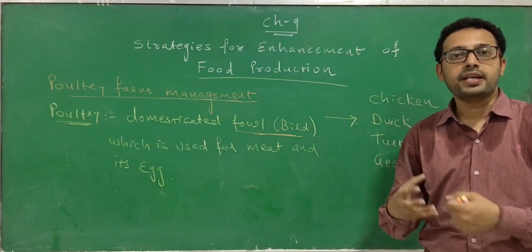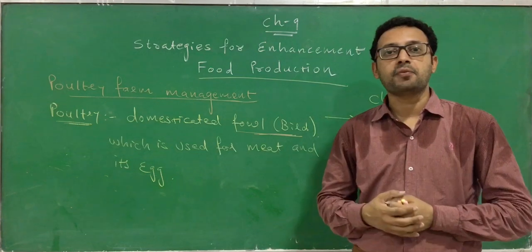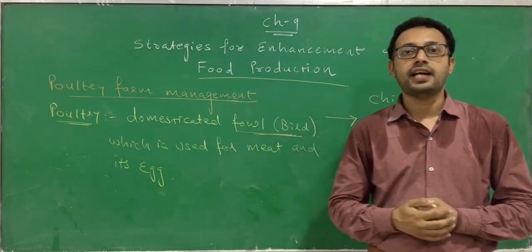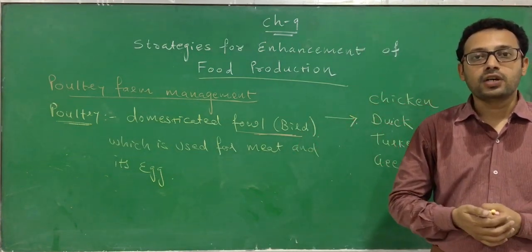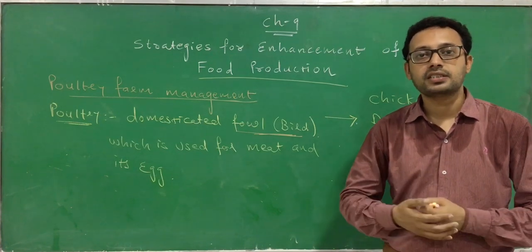Third, by maintaining proper housing and taking care of that animal, that also increases the yield of food.